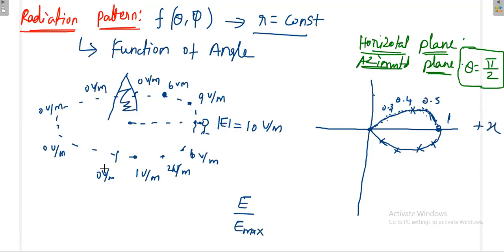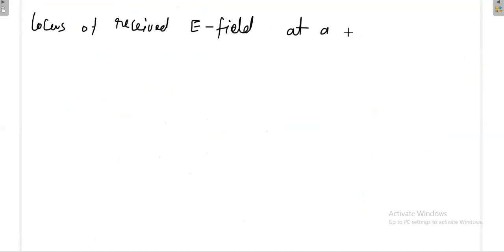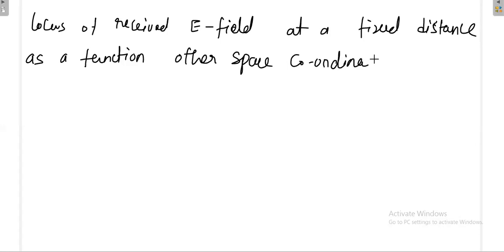So I will write the definition. What is radiation pattern? This is the locus of the received E field at a fixed distance. At a fixed distance means what, sir? R is constant. Fixed distance, as a function of other space coordinates. Once you are fixing the distance, what are the other space coordinates? Theta, phi.